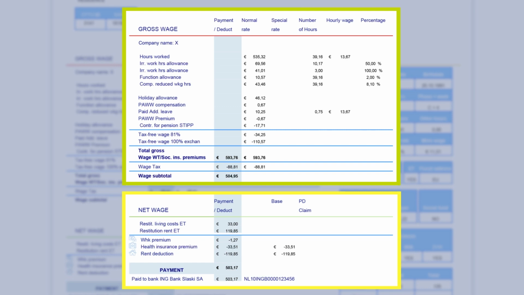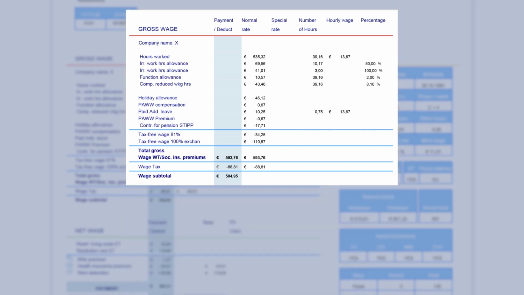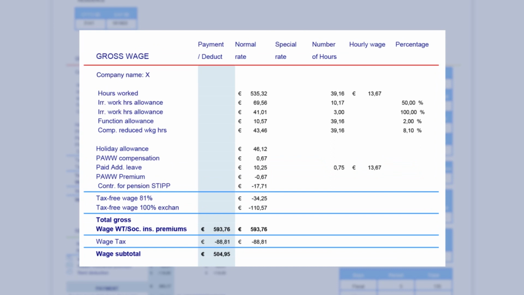The most important here are the number of worked hours, the hourly wage, and the agreements concerning allowances, refunds, and travel expenses. Additionally, legal regulations and the conditions of the ABU Collective Labor Agreement, or ABU CAO, must be applied, such as the ET regulation, pension, sickness benefit, leave, and holiday allowance. Finally, possible net deductions, such as, for example, health insurance and housing. Let's begin with the gross wage.